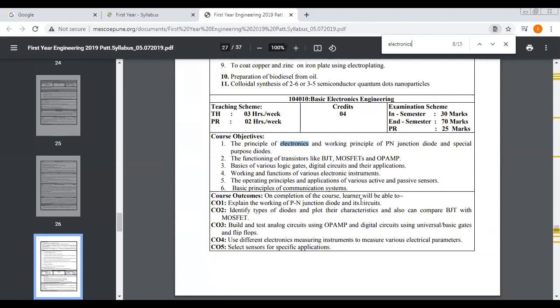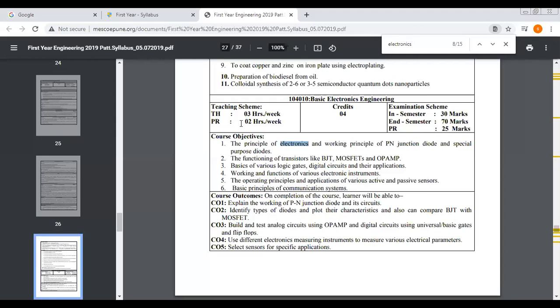Okay, so we'll start now. Am I audible? Yes, yes, ma'am. Okay, so ma'am, we'll start. Our subject is basic electronics engineering. So before going to start our actual syllabus, we will start with the syllabus. Okay, so basic electronics engineering.